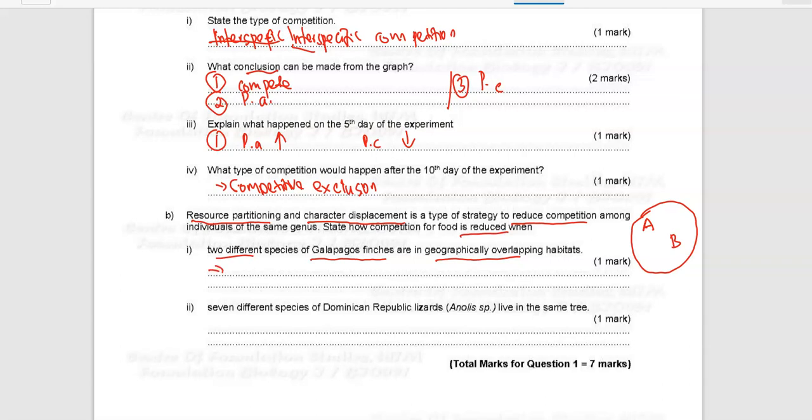Okay, so in order to reduce competition between the two species of Galapagos finches, two different types of birds that live in the same area, the two species will have different beak sizes. When they have different beak sizes, species A, for example, will have the bigger beak, the species B will have the smaller beak.